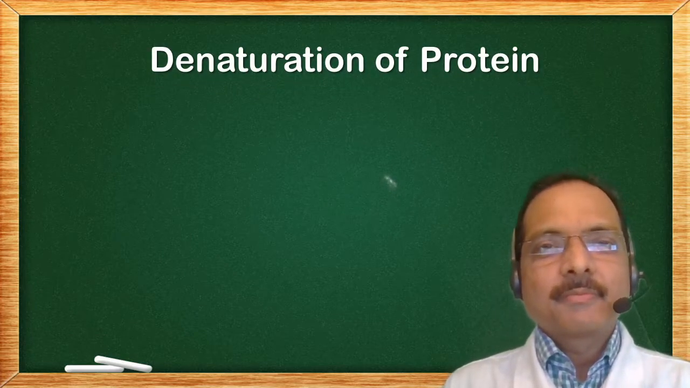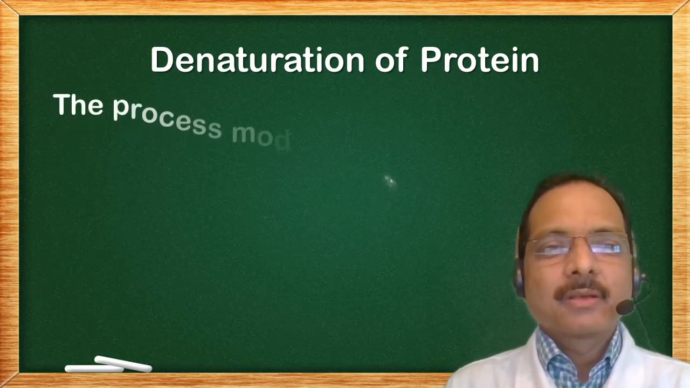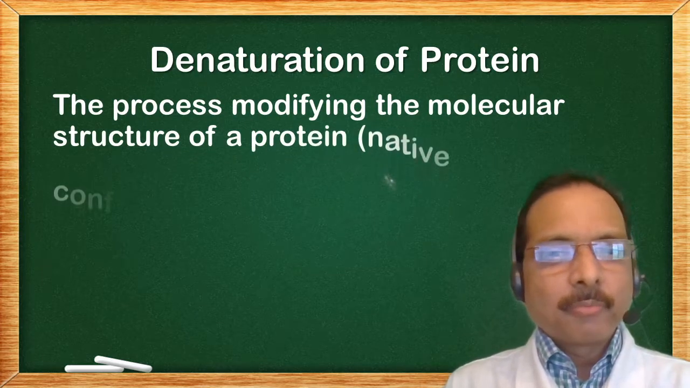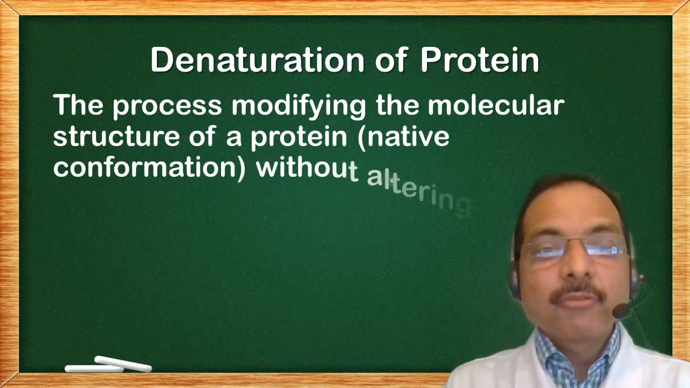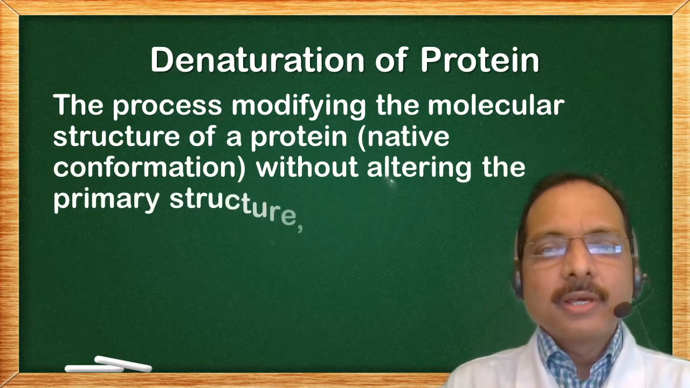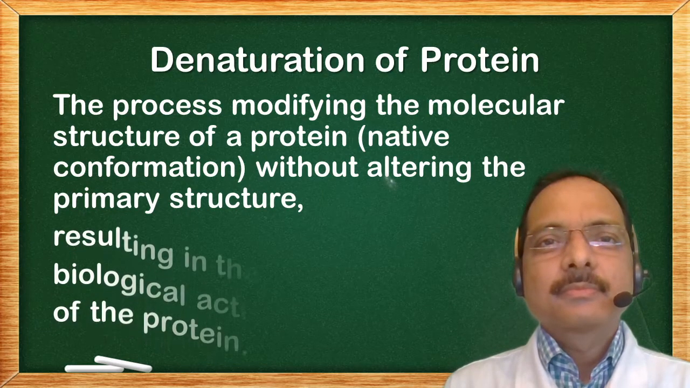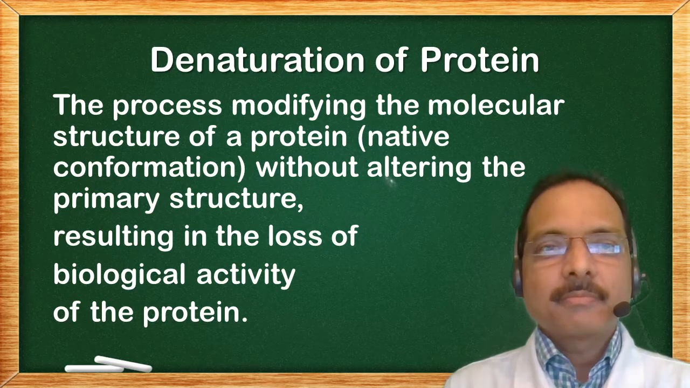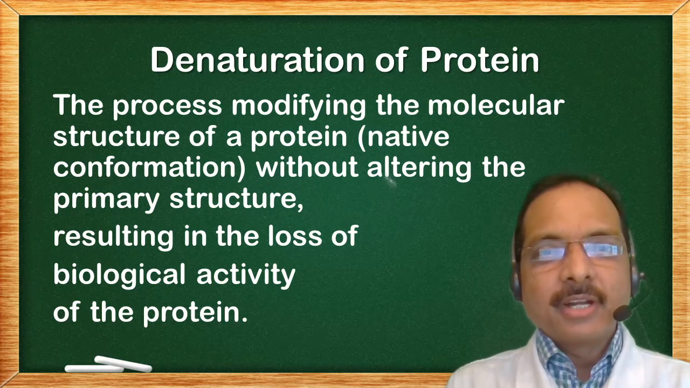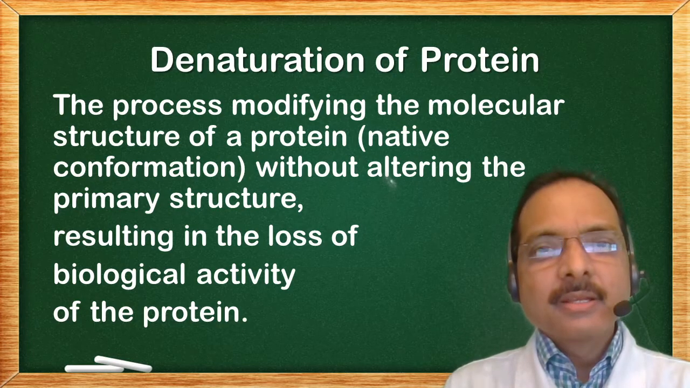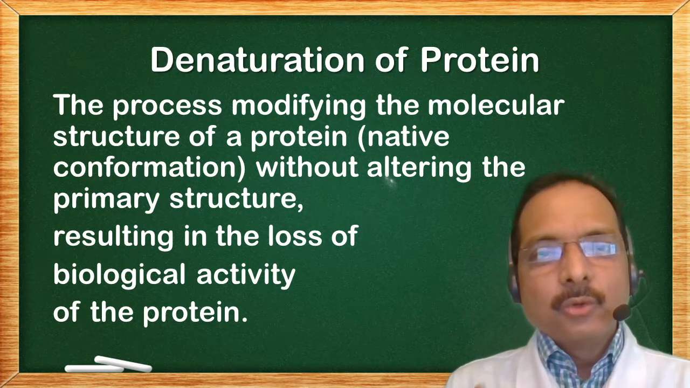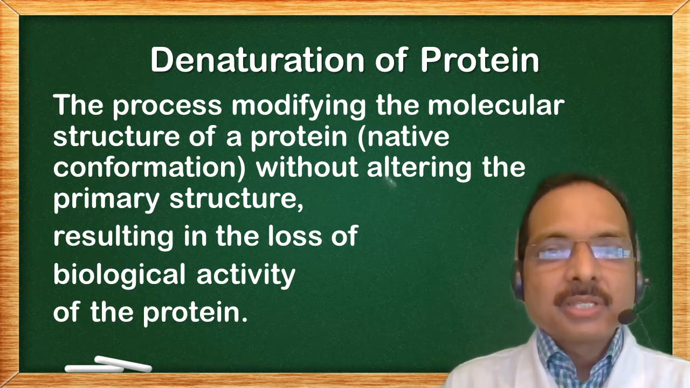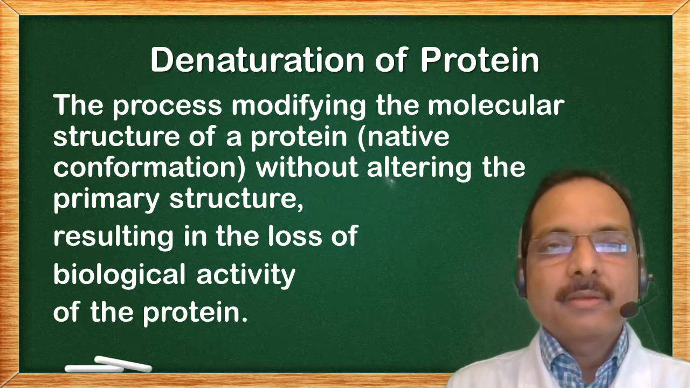Denaturation of protein. The process of modifying the molecular structure of a protein, that is the native conformation, without altering the primary structure, resulting in the loss of biological activity of the protein. So after denaturation, proteins lose their secondary and tertiary structure, lose their biological activity, and they also show increased precipitability and decreased solubility.